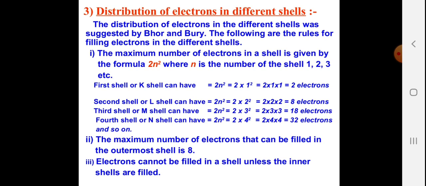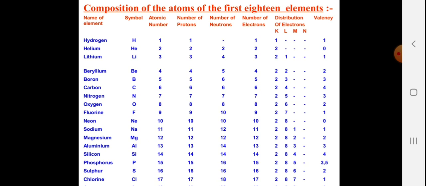The maximum number of electrons that can be filled in the outermost shell is 8. The electrons cannot be filled in a shell unless the inner shells are filled. So they first fill the first shell, second shell, third, and the last, fourth shell accordingly. You can see atoms with atomic numbers 1 to 18 and how their electrons are arranged. So you should know the atomic number, that is the number of protons, and the number of electrons is going to be the same. By that you can also arrange the electrons in the given shells.